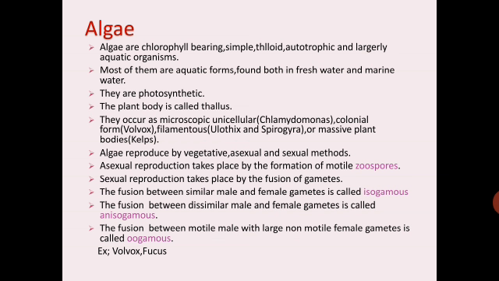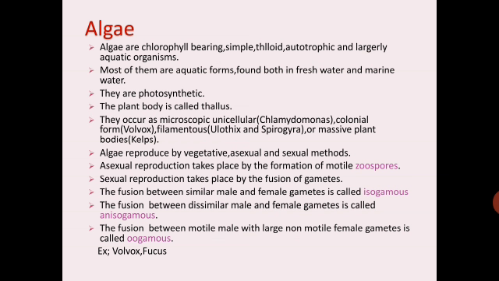Coming to algae, very important are the characteristic features. Algae are chlorophyll bearing simple thalloid. There is a spelling mistake here. It is T-H-A-L-L-O-I-D, thalloid, autotrophic, and largely aquatic organisms. Most of them are aquatic forms, both found in freshwater and marine water.